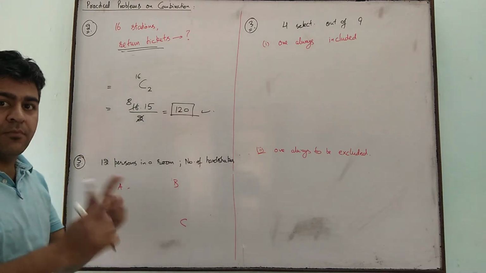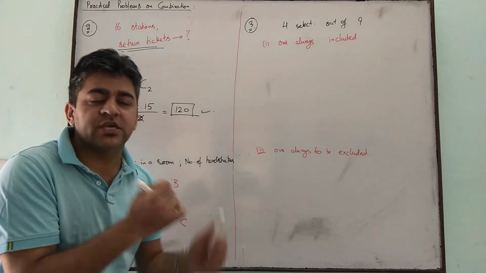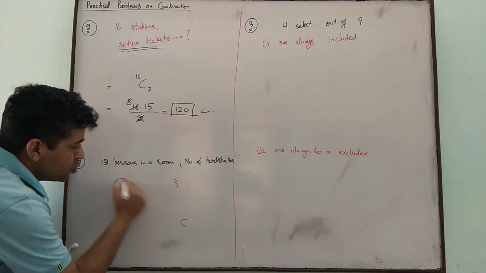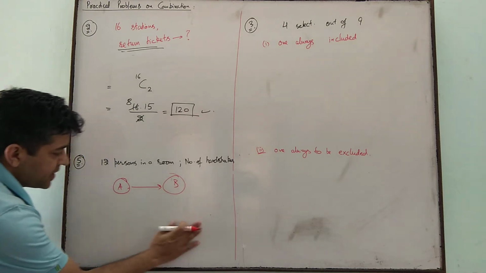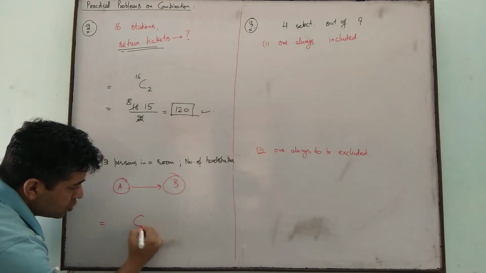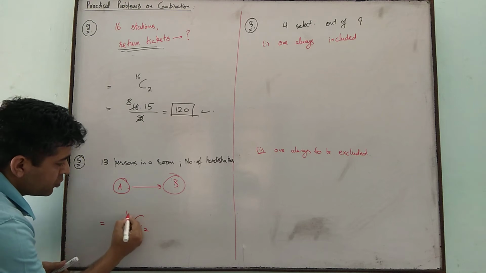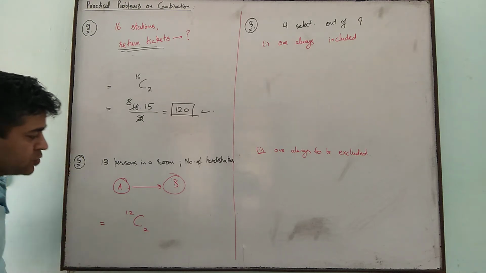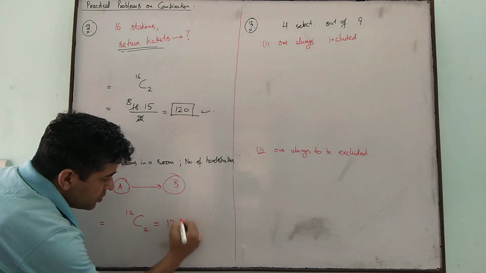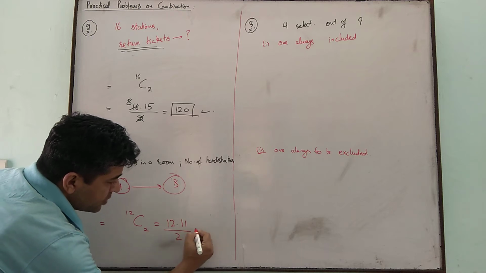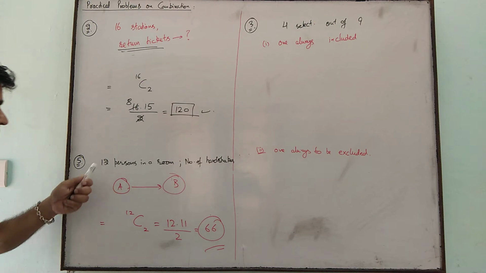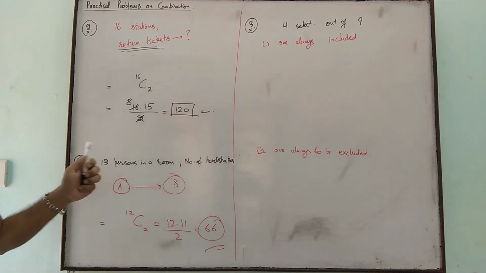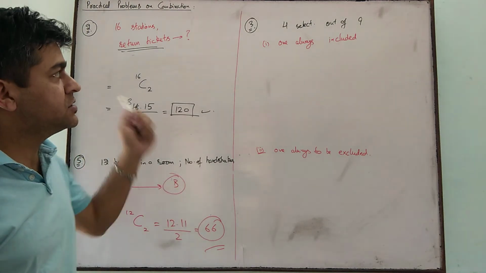Now, the number of handshakes. One handshake, how are we getting it? Between two persons at a time we are getting one handshake. So at a time we need to choose two persons out of a total of 12. So 12C2 is the number of handshakes. 12 into 11 divided by 2 factorial. So 66 handshakes will be there if we have 12 persons in a room and each is shaking hands with the other one.